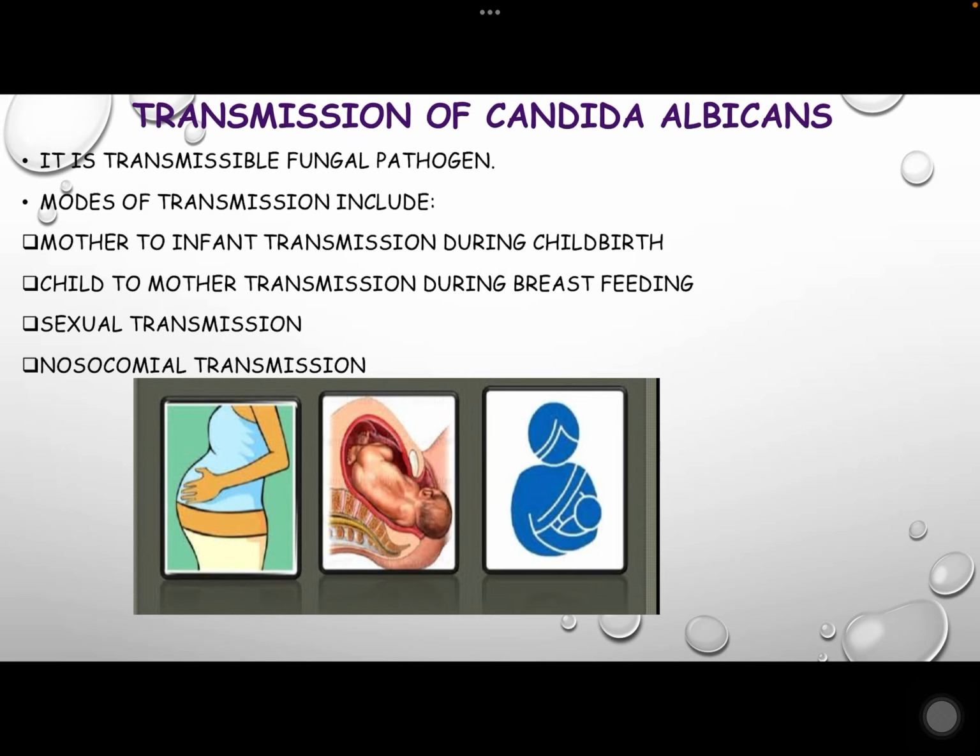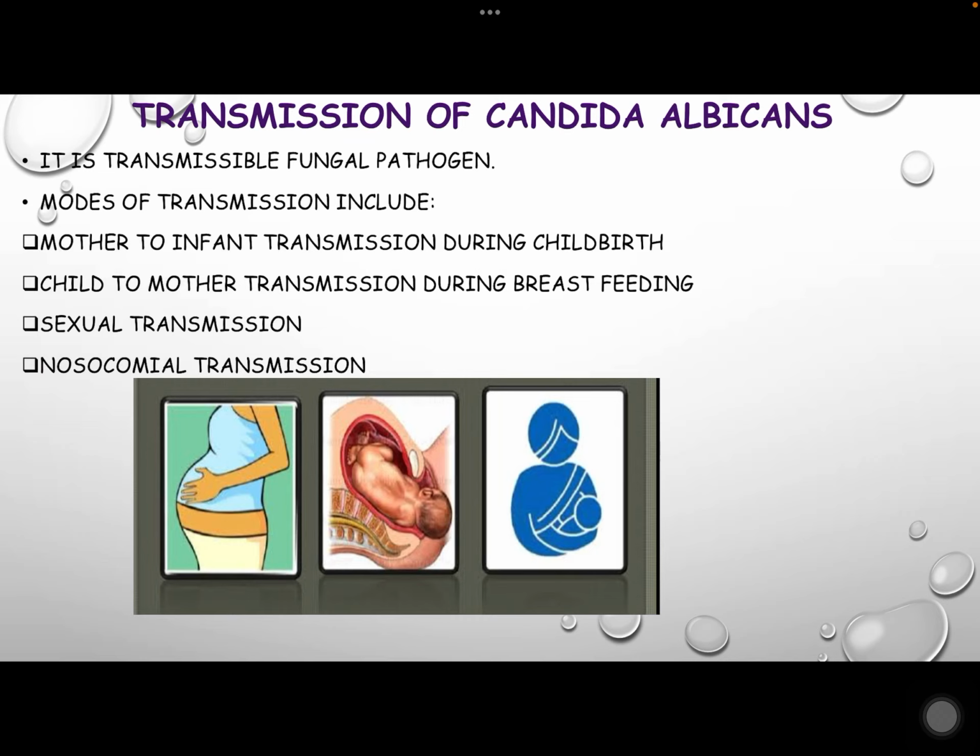Transmission of Candida albicans. Besides being a normal flora, it is a transmissible fungal pathogen. Some modes of transmission include mother to infant transmission through childbirth, remaining as normal microflora unless there is an overgrowth which can result in symptomatic disease, hence candidiasis. Child to mother transmission during breastfeeding, whereby the Candida on the child's tongue or mouth binds to the breast nipples of the mother during breastfeeding.